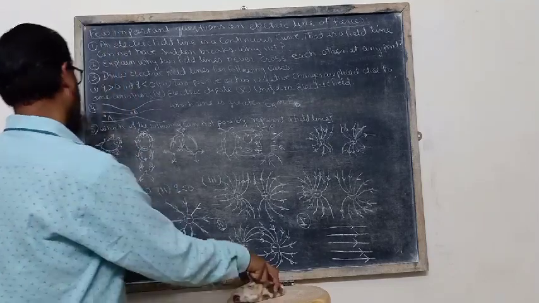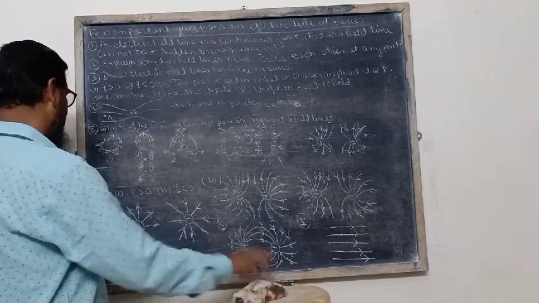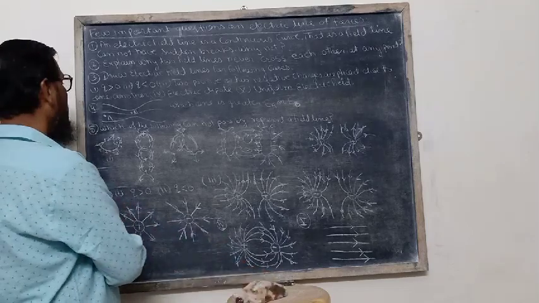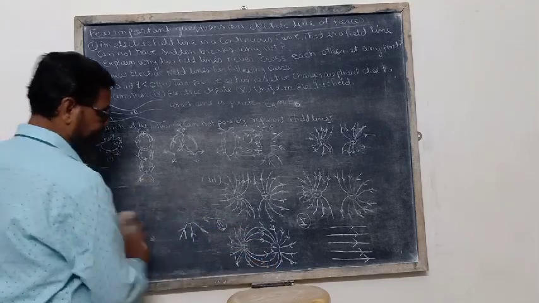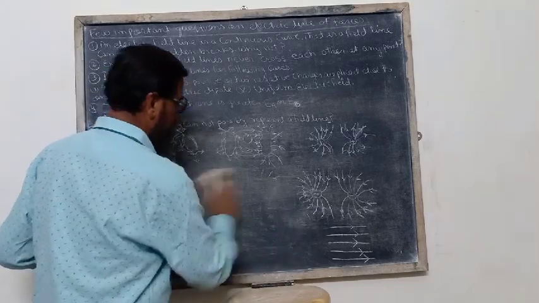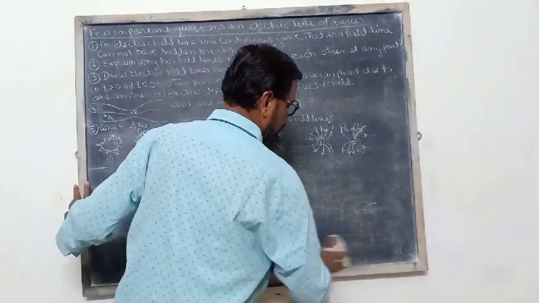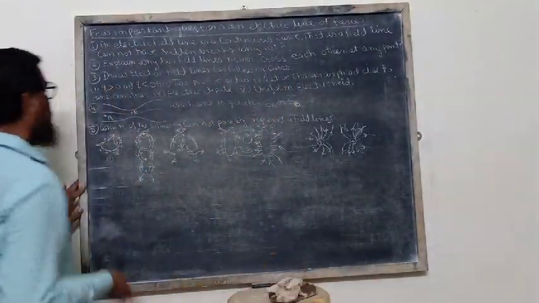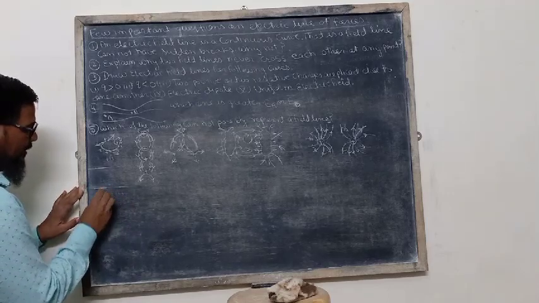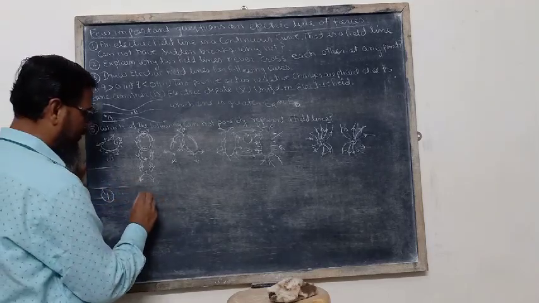This is the answer of question number 3. Now we shall discuss question number 4.